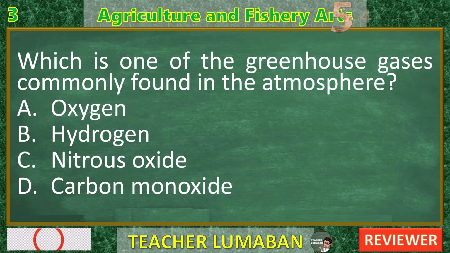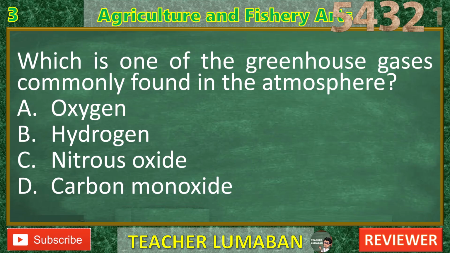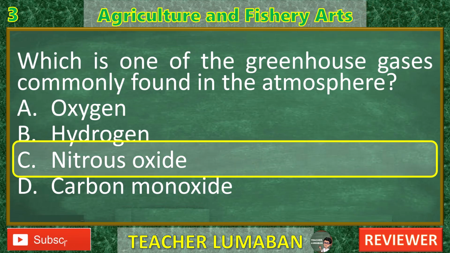5, 4, 3, 2, 1. The correct answer is C. Nitrous oxide. Explanation of each choice. A. Oxygen. Incorrect. Oxygen is essential for life and is a major component of the atmosphere, but it is not a greenhouse gas. It does not trap heat in the atmosphere like greenhouse gases do.